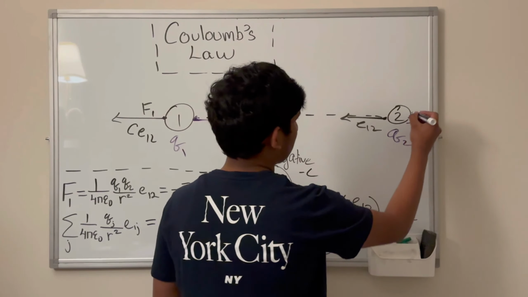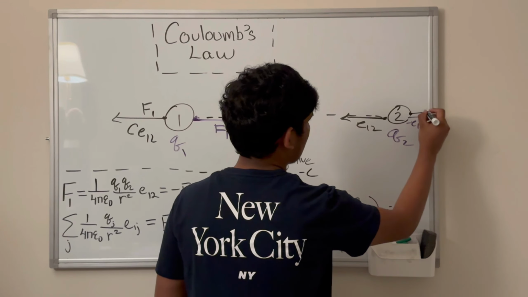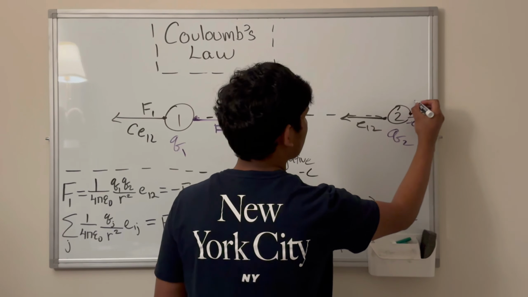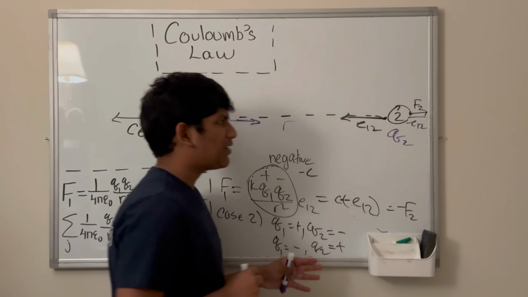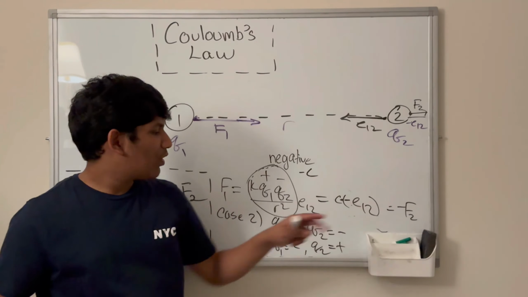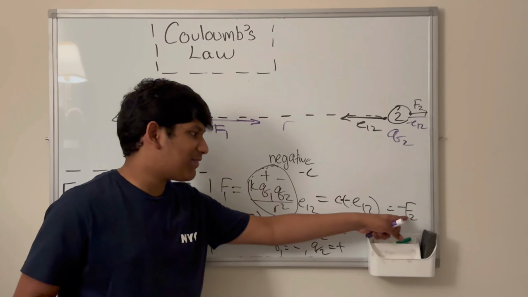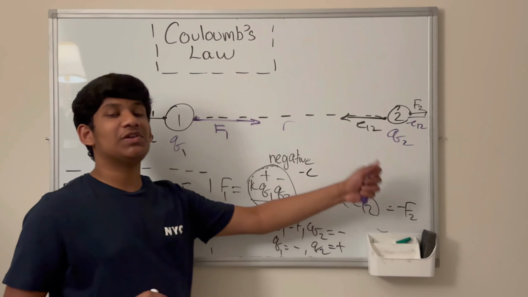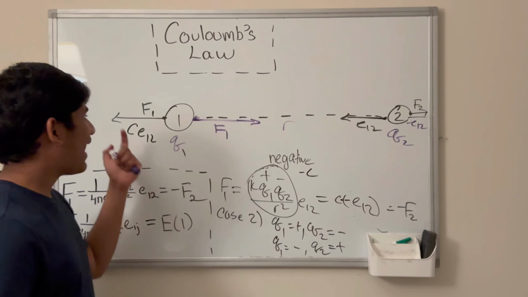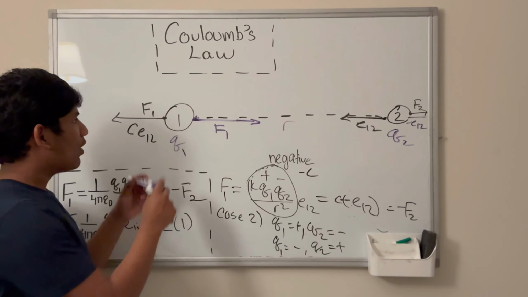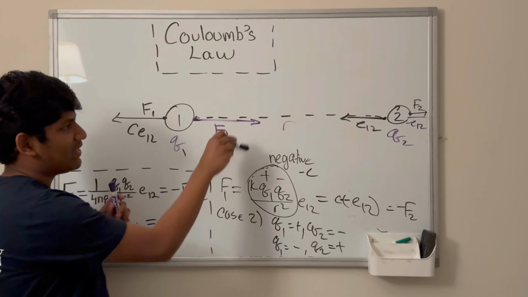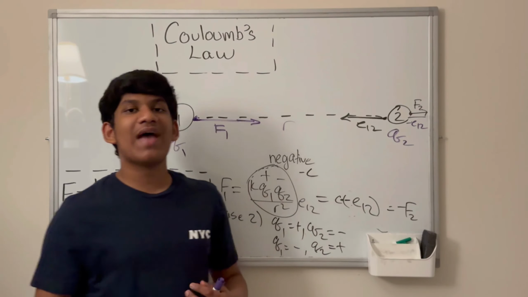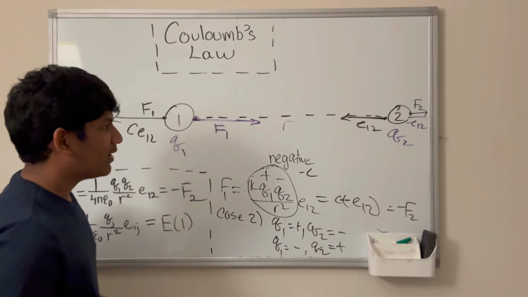So this will be F2. Now you might be thinking this is negative F2, right? Well, F1 is equivalent to negative F2. Therefore, F2 is equivalent to negative F1. And how would F1 look if it was negative? Well, it would point the opposite way. It would point like this. So therefore, we have F2 over there.